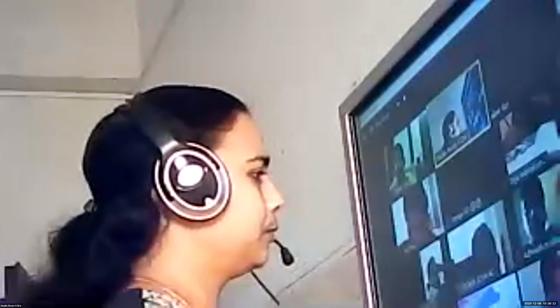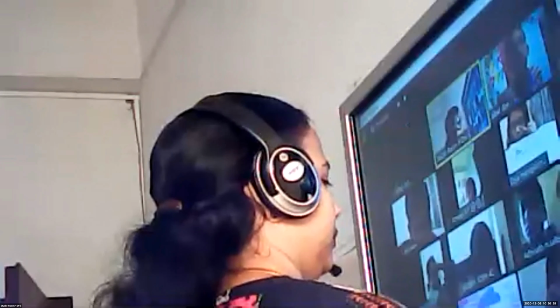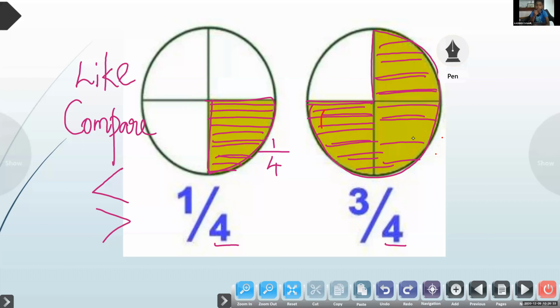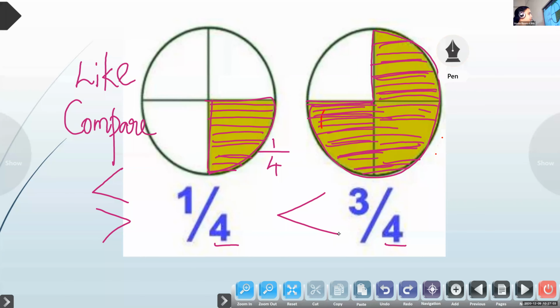Where is Adidev? 1/4. Yes, Arfan, what do you think? Can you see the 3 by 4 picture? Which is smaller? I was asking which fraction is bigger. 3 by 4. Okay, so children, we will write here 3 by 4 is greater.